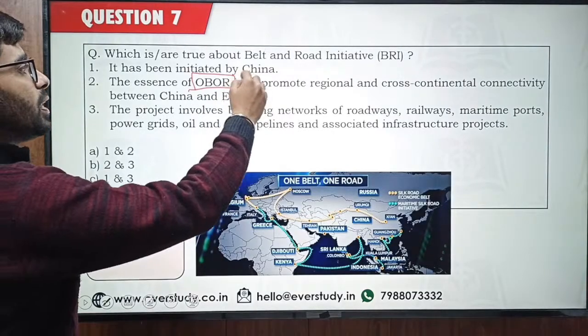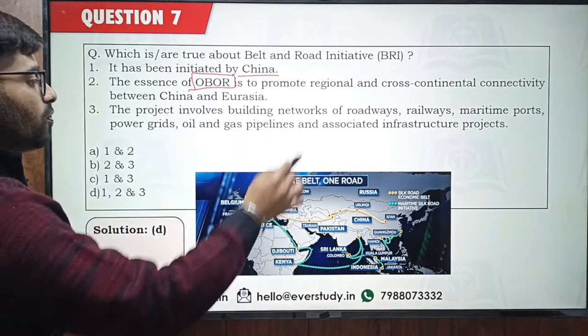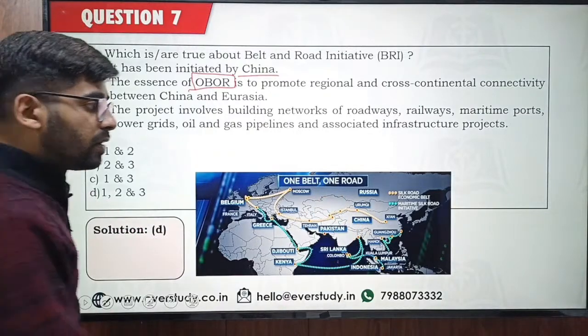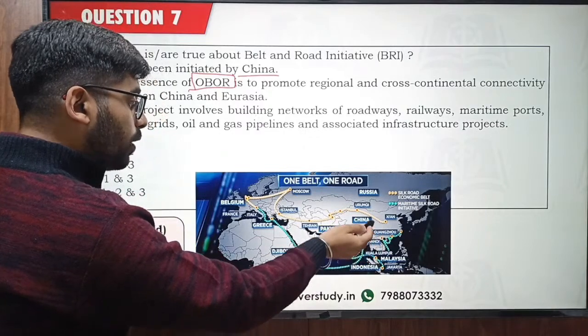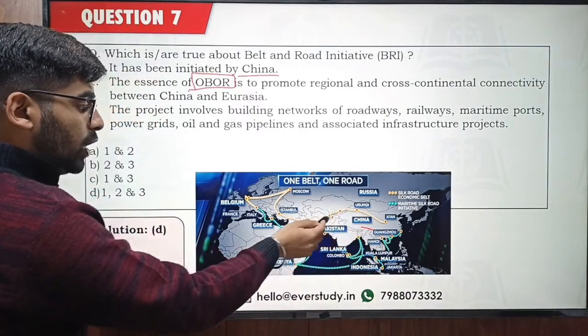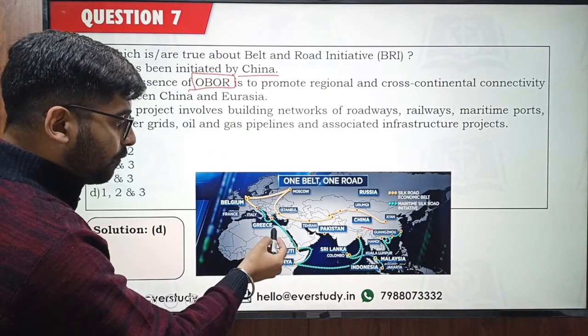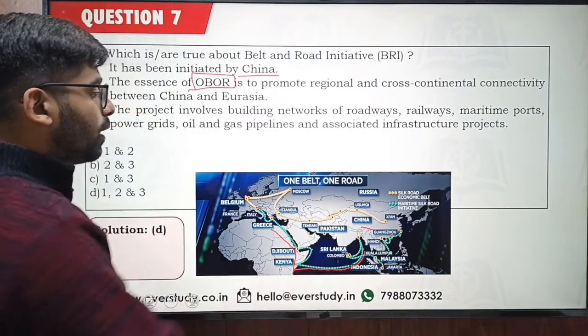It is initiated by China, and the objective is to promote regional and cross-continental connectivity. So here you can see how the connectivity is sought to be promoted. Here is China, and China wants to connect to the European countries as well through this initiative. You can see African countries are also being made part of this initiative. So this is the One Belt, One Road initiative.